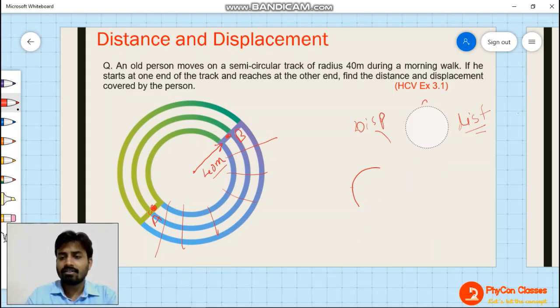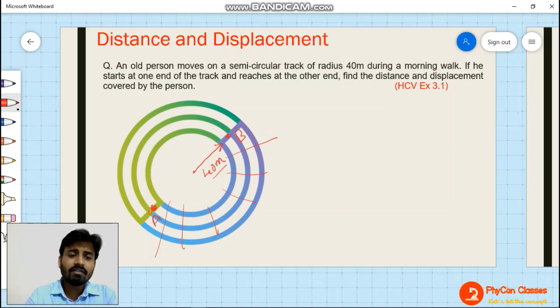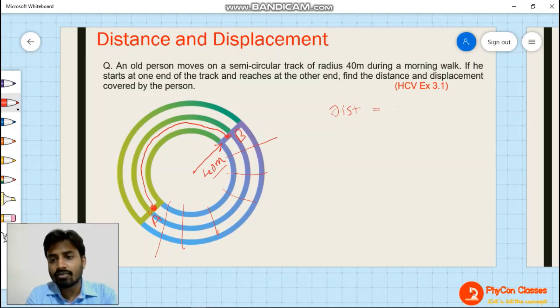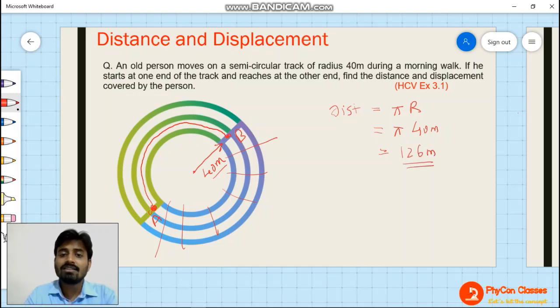Now how will you find the distance and displacement covered by the person? See, from A to B, when the person is moving in a semicircular path, the actual path traced is going to be like this, right? So the distance is going to be the length of the semicircle, and the length of a semicircle, if you remember, is equal to pi r. So it will be pi into the radius, which is 40 meters. If you solve it, you will find it is approximately equal to 126 meters. That is the distance traveled by the person.